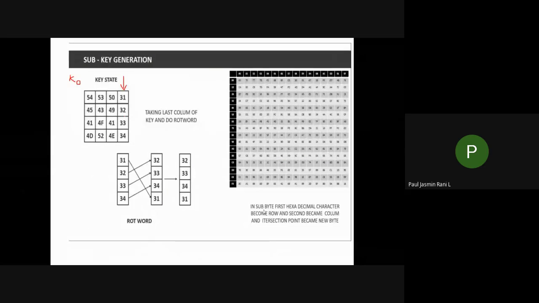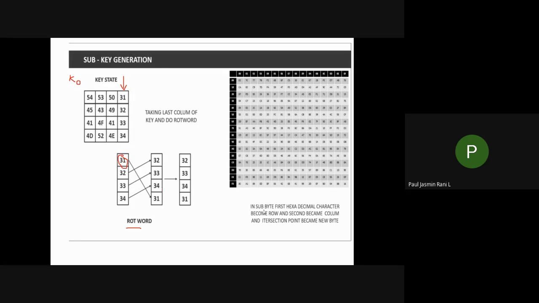You have to take only the last column, and you have to form the rot word. Let us see how you are going to form the rot word. In order to form the rot word, you have to move this 31, that is your first value, to your end. The other values move upwards, so that you'll be getting 32, 33, 34, and 31.